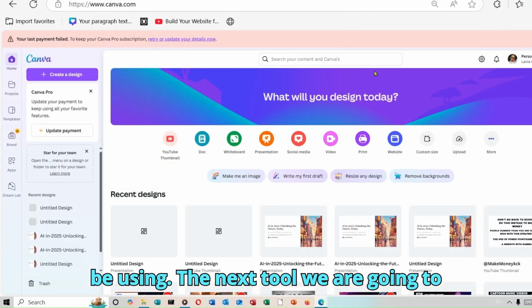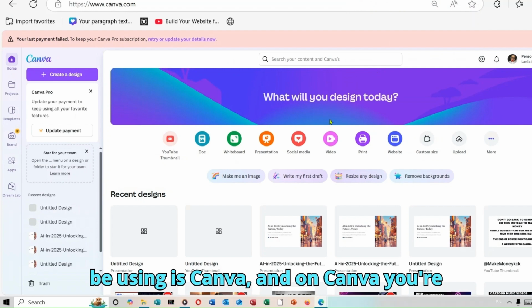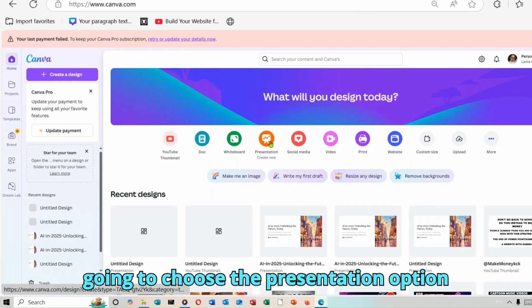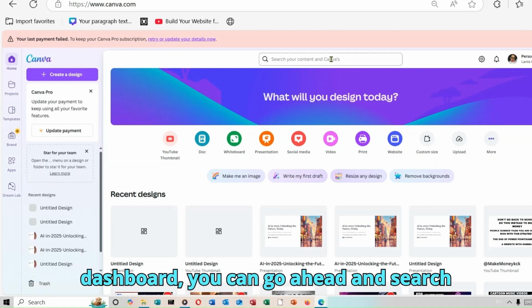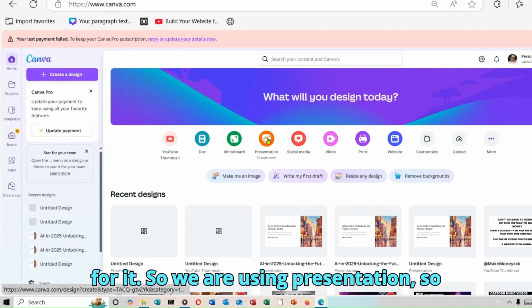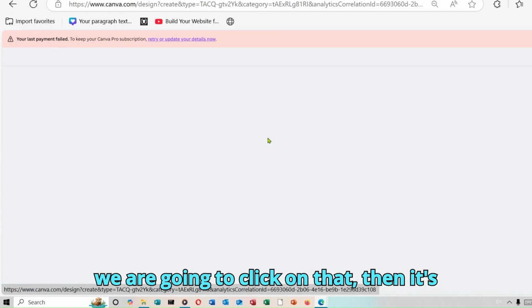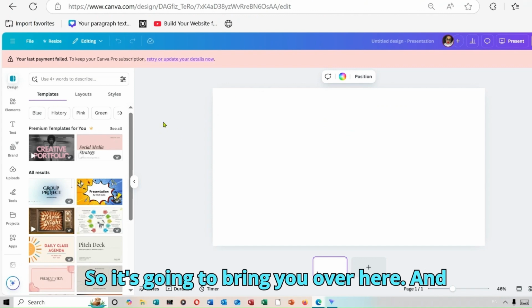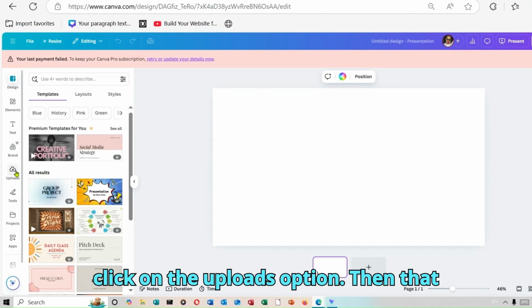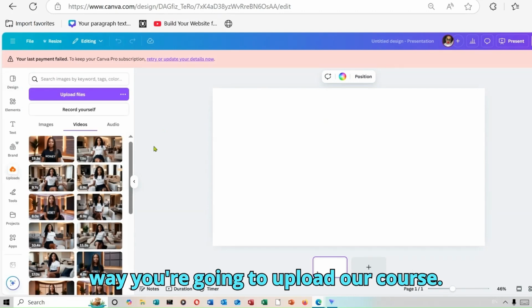The next tool we are going to be using is Canva, and on Canva you're going to choose the presentation option over here. If you don't have it on your dashboard, you can go ahead and search for it. So we are using presentation, so we are going to click on that. Then it's going to open a canvas that we are going to be working with. So it's going to bring you over here, and the first thing you need to do is to click on the uploads option. That way you're going to upload our course.